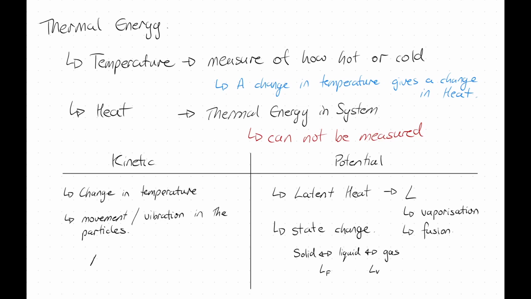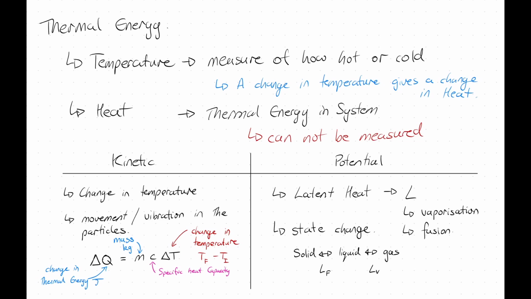Our change in our thermal energy, delta Q, is going to be equal to mc delta T. Our change in temperature, delta T, is our temperature final minus our temperature initial. We have the mass of the object in kilograms. We have our change in thermal energy, and that's in joules. Finally, we have C, which is our specific heat capacity. This is dependent on the material that you've actually got in there.